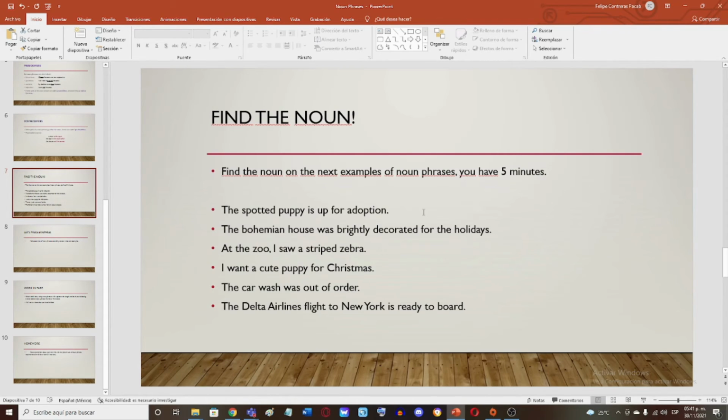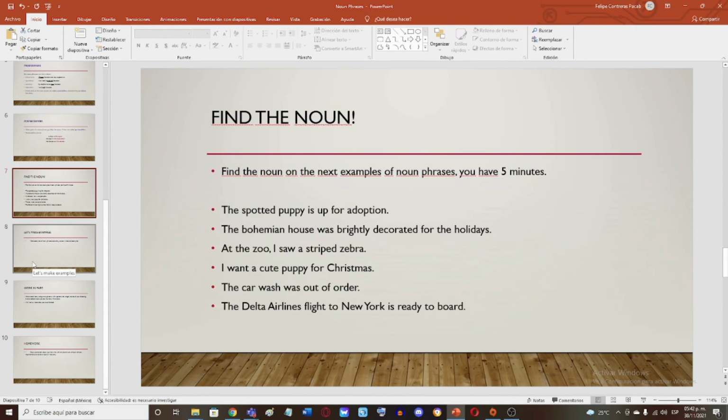And number five? The car wash. Exactly, car wash. Only car wash. Correct. And the last one, what is the noun? Flight. All right, excellent, Francisco. You have told me perfectly all the nouns in these phrases. Very well done.